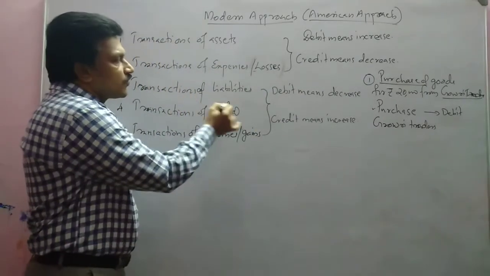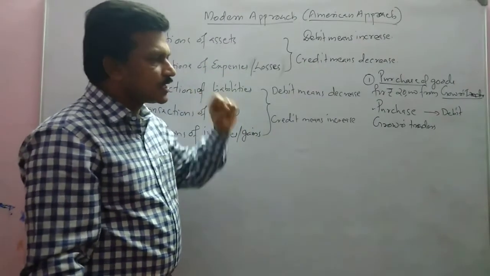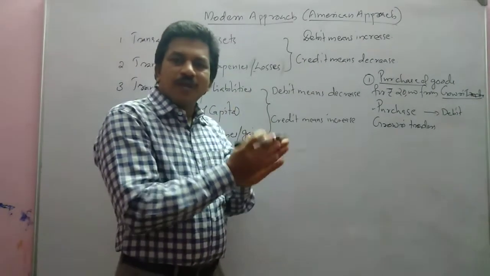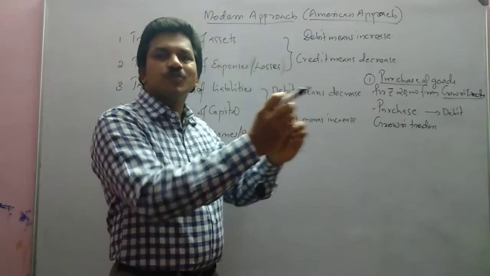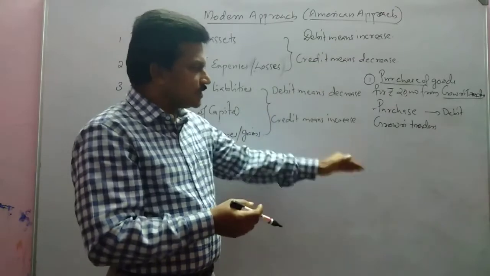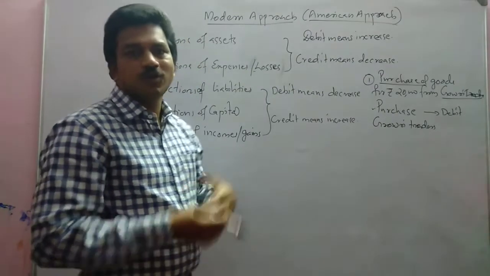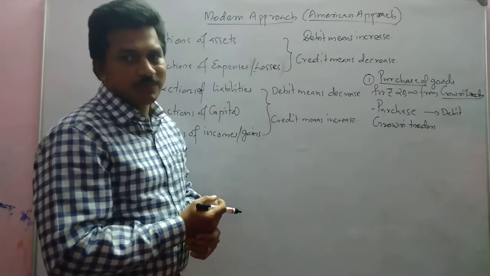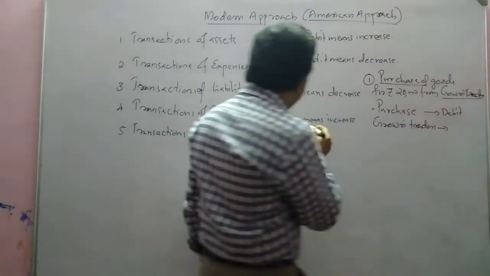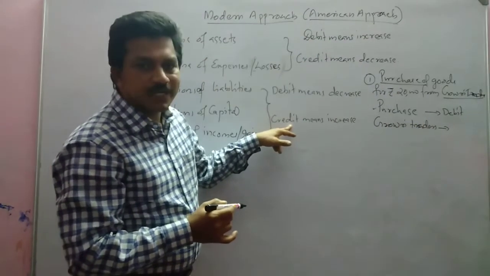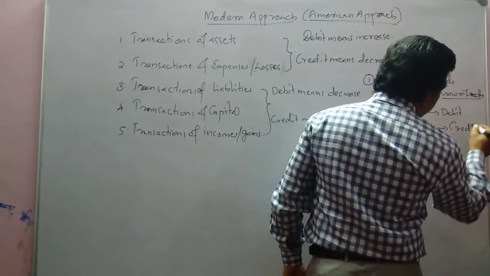So in transactions of liabilities, debit means decrease. If we had to pay 15,000 rupees and we paid 20,000 rupees to them, that is a decrease; we will see that in another example. Now we have to pay 20 rupees to them, so our liability increases. Liability increases means we have to credit. So Gauri Traders will be credited.